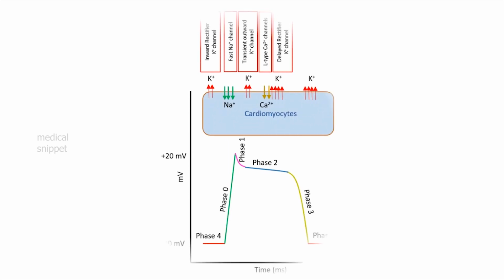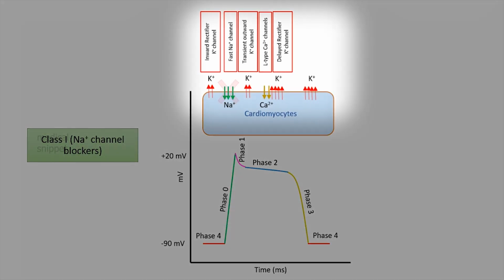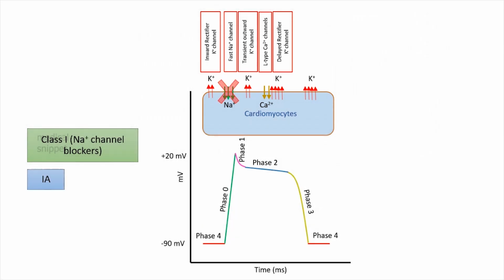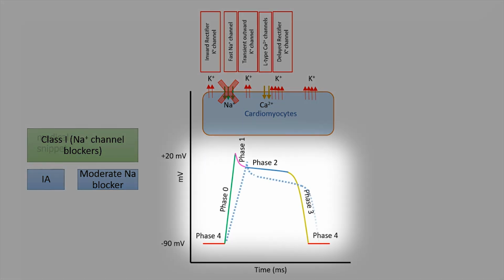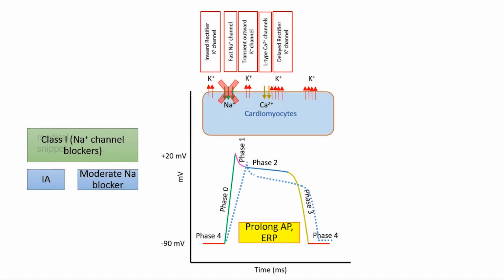Let's discuss the mechanism of action of individual classes of drugs. Class 1 drugs are fast sodium channel blockers. Class 1A drugs are moderate sodium channel blockers. It moderately decreases the phase 0 slope of cardiomyocytes' action potential. It increases the action potential duration and effective refractory period.